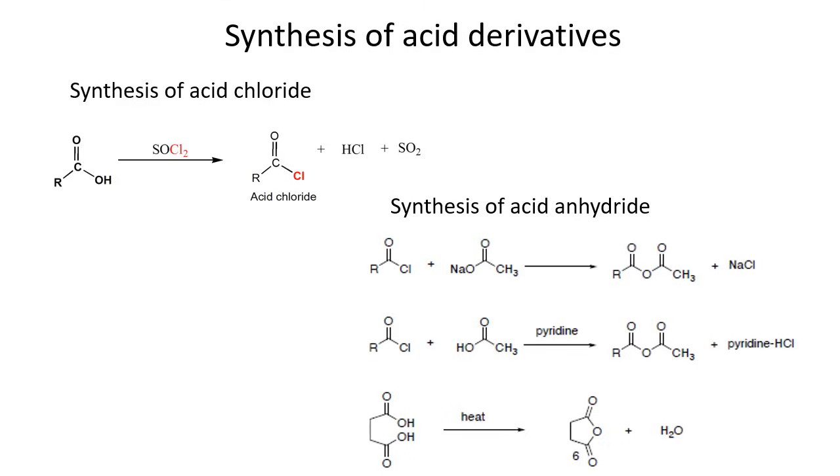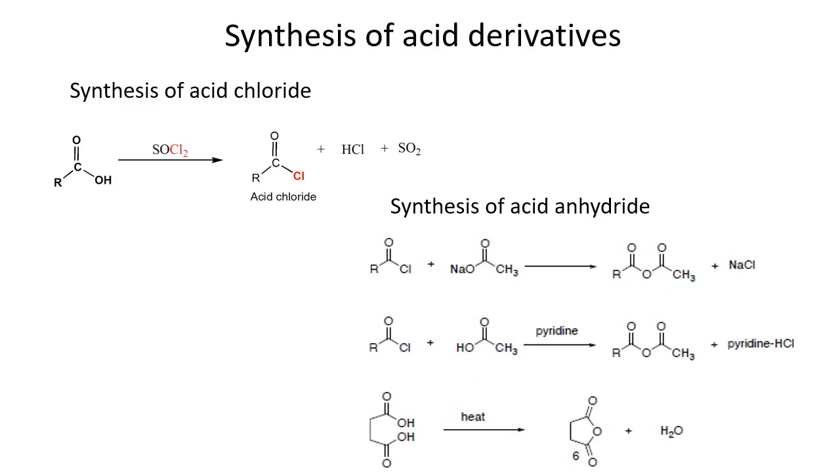When we are talking about acid anhydride, as I already told you, carboxylic acids are not very reactive compounds. So sometimes when we are making esters, we have to use an acid catalyst for that reaction.